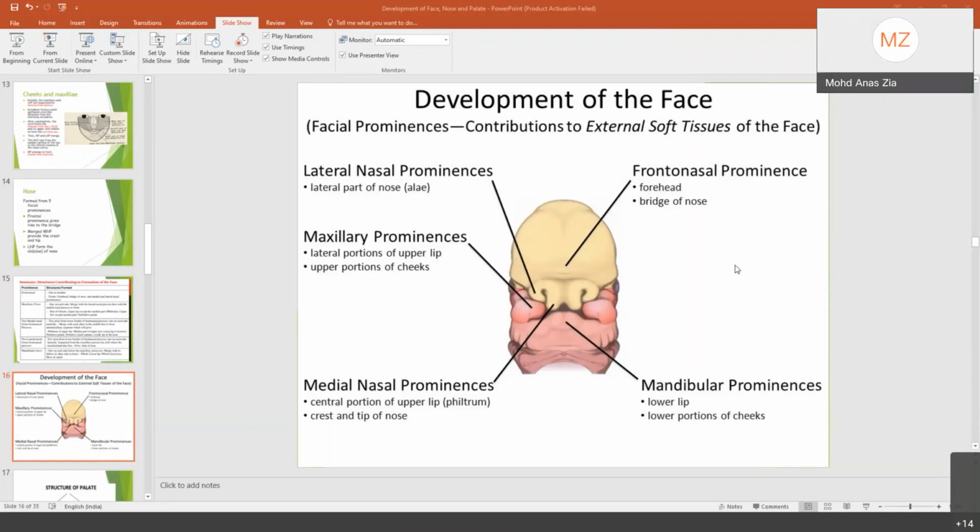Ma'am, cleft. Cleft. We haven't actually talked about the cleft. I'll talk about the palate in the next class. So if you are not able to understand the cleft, I haven't yet talked about it. We'll discuss it in the next class only. Okay. So if development of the face and development of the nose is not clear to you, then you can ask me.